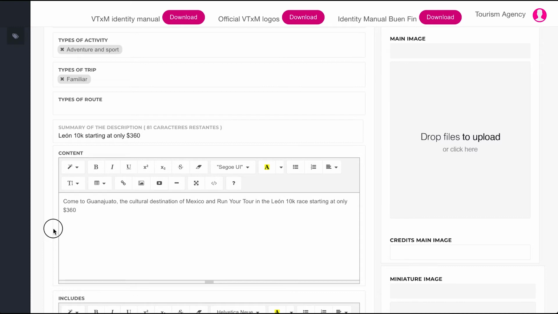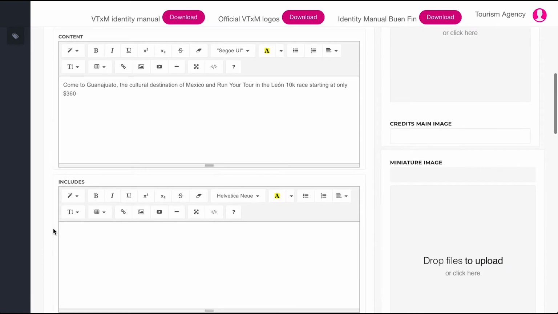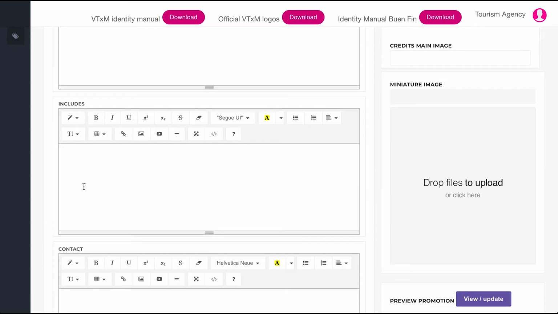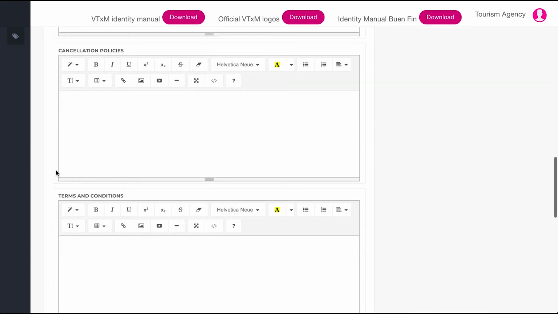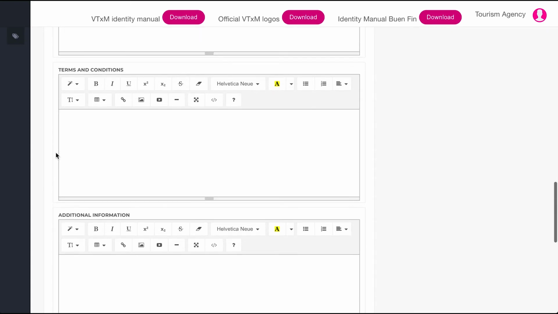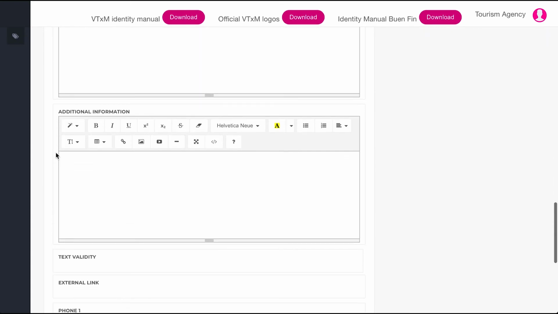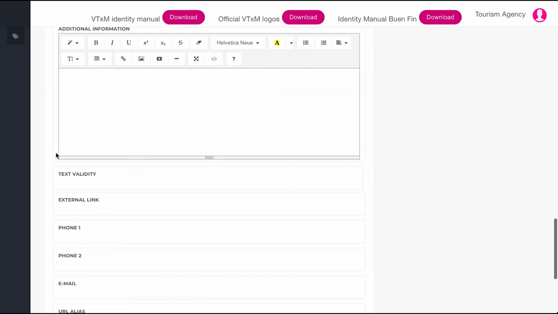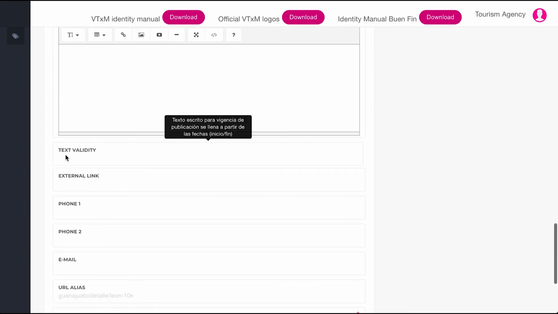If the offer includes some sort of service or any extra amenities, we can write them in this field. Regarding cancellation policies, terms and conditions, and additional information, we have these three independent text fields to write and fill them in. The validity field is filled automatically when assigning the start and end dates in the calendar that we will explain in a moment.